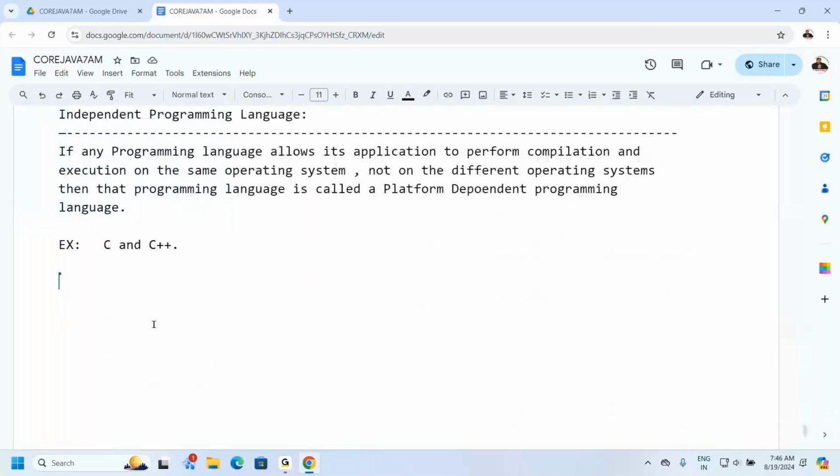Yeah. Now we need to go for the diagram. Now try to understand it.